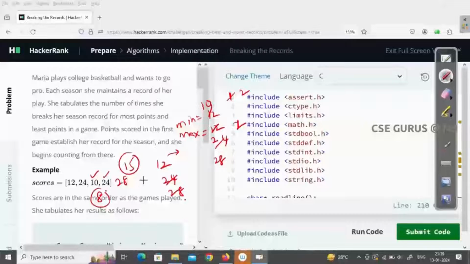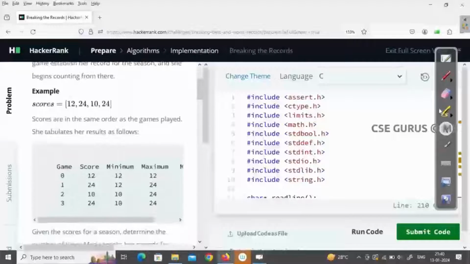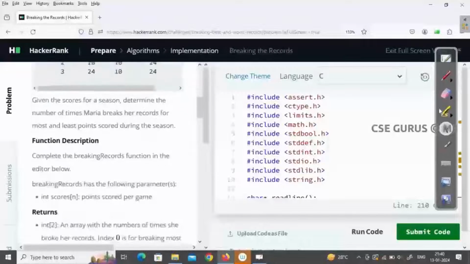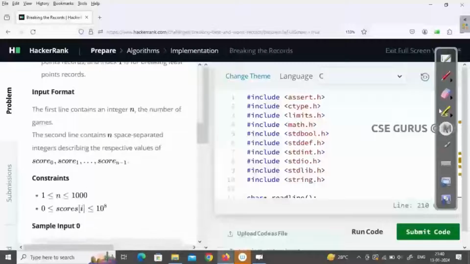So that's what it is indirectly asking. For the initial records, is it record breaking for the minimum, is it record breaking for the maximum? That's what you need to check. You have to count them and print them. Anyway, here we'll see with the example given. You have to return an integer array where index 0 is for most points, maximum, and index 1 is for minimum. It's quite simple if you know how to get the maximum and minimum.